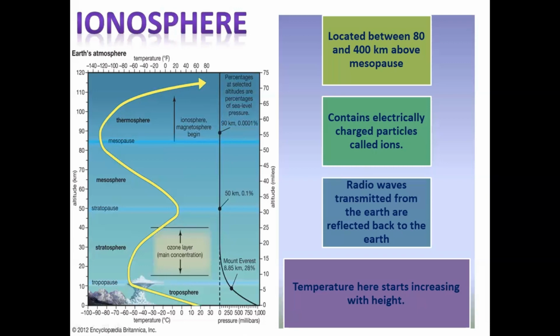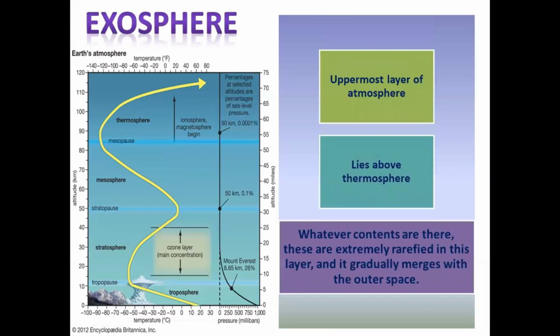The uppermost layer of the atmosphere is exosphere actually. So this is the last layer which merges with the outer space. So it lies above thermosphere, or you can say ionosphere. And here, if you remember thermosphere, it is named thermosphere because temperature starts increasing.